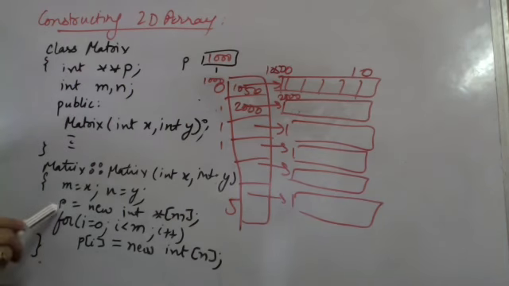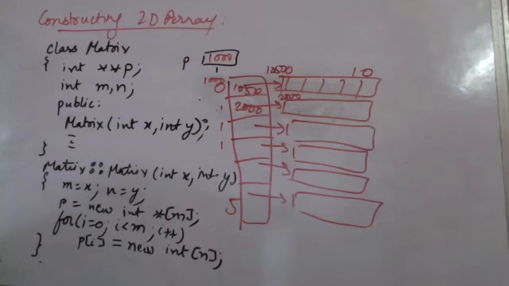So earlier we created an array of pointers which is going to point to arrays, and then this array is again created using dynamic memory allocation where every location is pointing to a new array, complete new array. This is allocated dynamically, the first location's address comes to the p of i. Is it now clear to all how are we constructing two-dimensional arrays using dynamic memory allocation and classes? Is it clear to all?